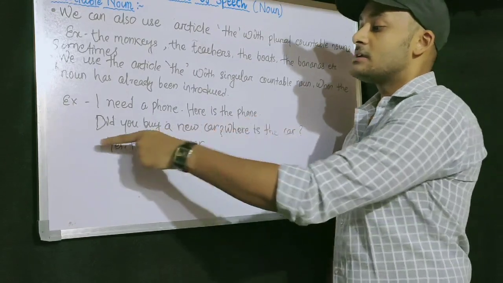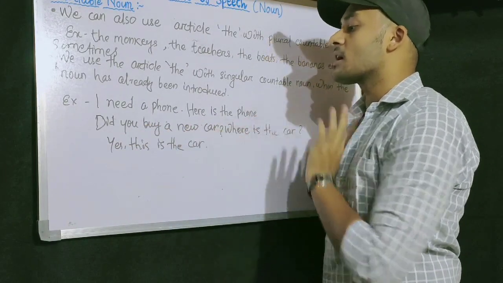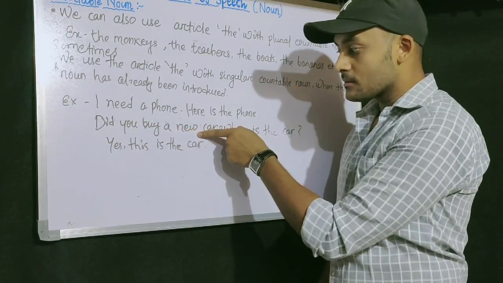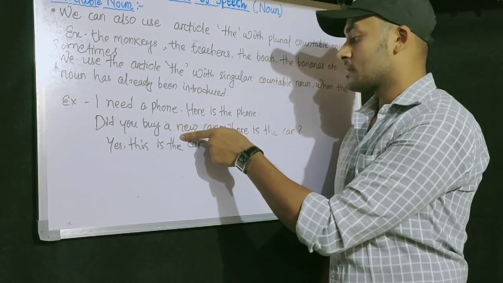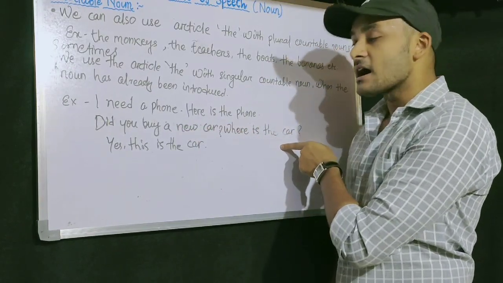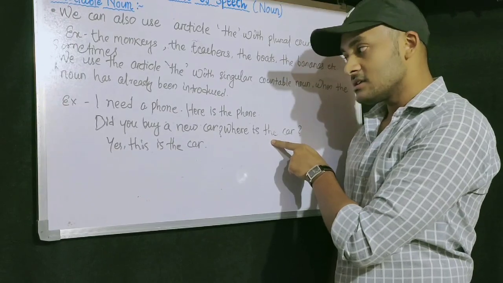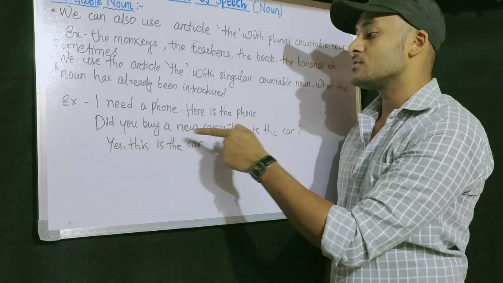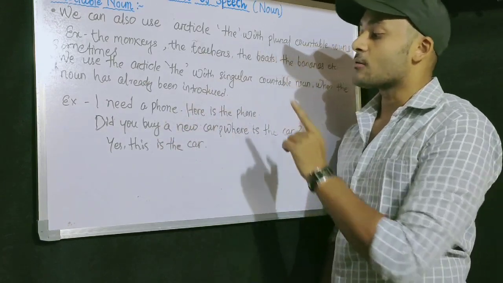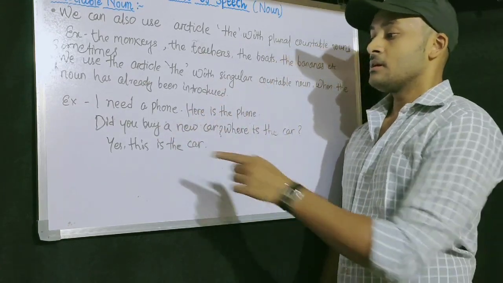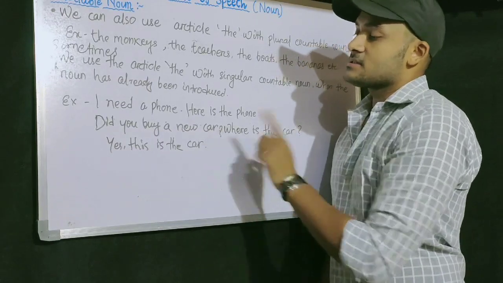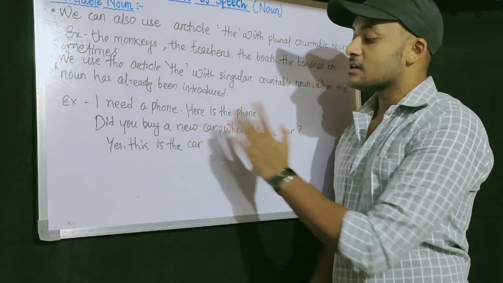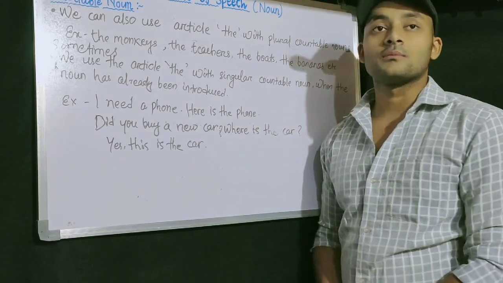Did you buy a new car? A singular countable noun. Here a is used. Then where is the car? Here the is used. Means in the first sentence we have already introduced that singular countable noun with a. Yes, this is the car. Here the is used with a singular countable noun.